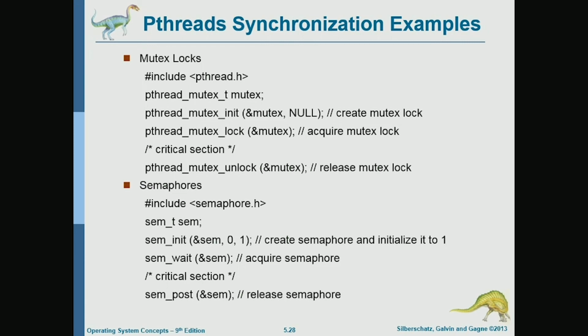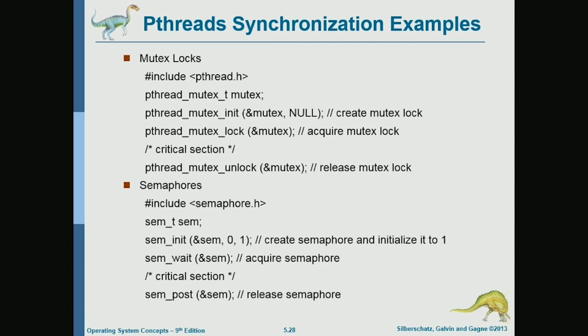For a semaphore, there is a data type sem_t. The semaphore is an extension. It's not in the standard POSIX APIs, but it's a very common extension. That's why you need to include semaphore.h.